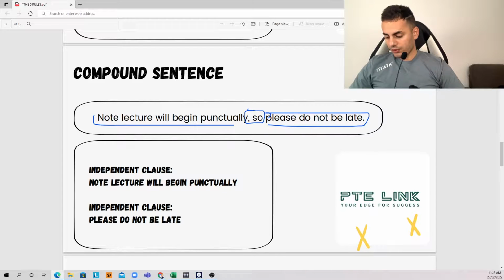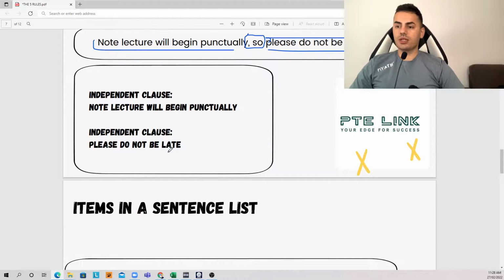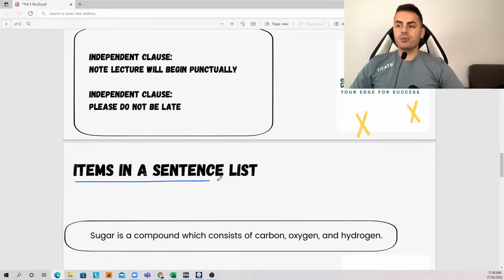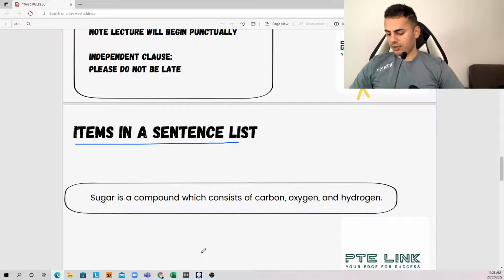The fourth rule, very easy and straightforward. Items in a sentence list, like when you are listing some items. Take a listen to the sentence.